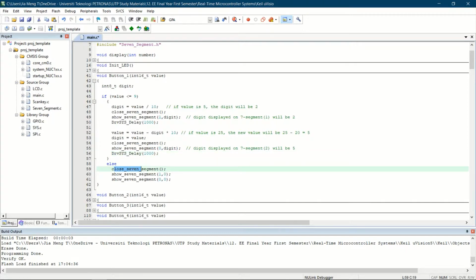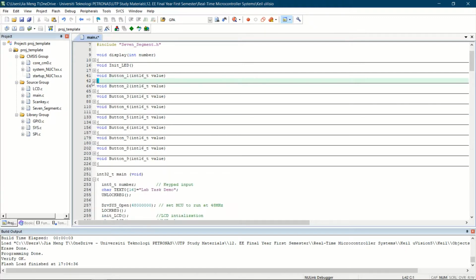Else, it will just close. When it's done, it will just show 0, 0. This part means that at position number 1, it will show number 0. At position number 0, it will show number 0. So on the 7 segment, at the end, it will show 0, 0. That marks the end of the count.